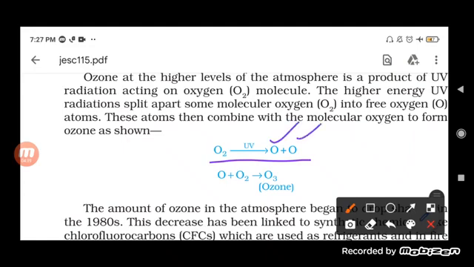That is, into single O, into free oxygen atoms, right? Now this free oxygen atom will again combine with O2, that is the oxygen gas which is present in the atmosphere.